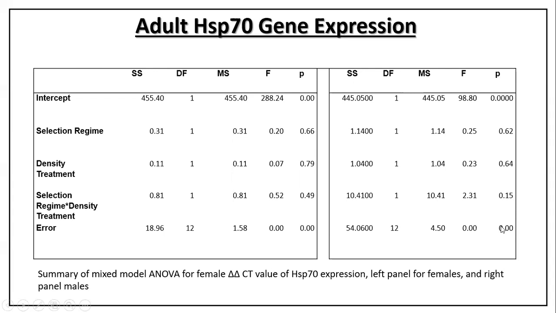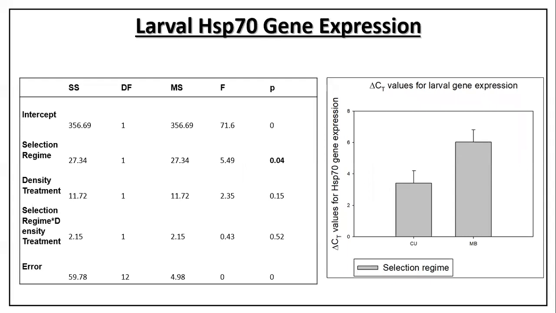So we thought that probably there is something happening in the larval stages. We grew the larvae of these populations in high and low density treatments to look at their HSP70 expression, and we found a significant effect of selection history on HSP70 expression in the larval stages.